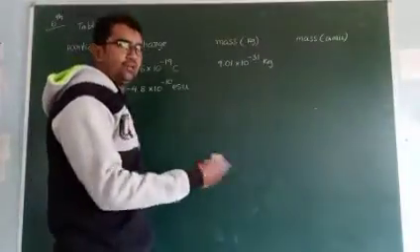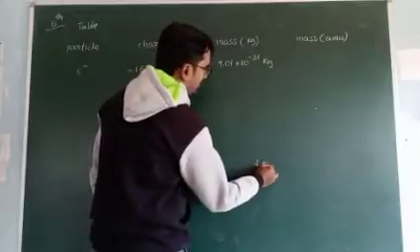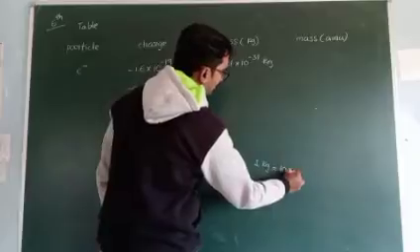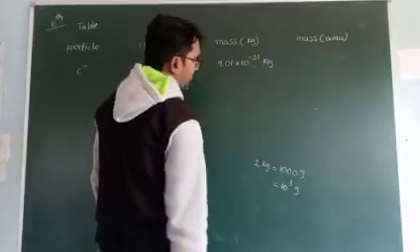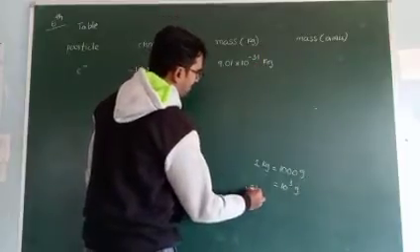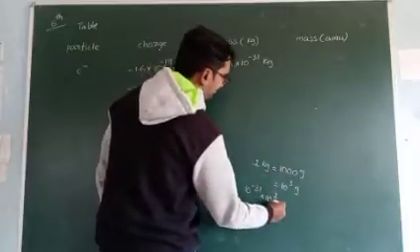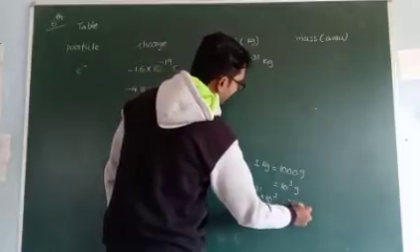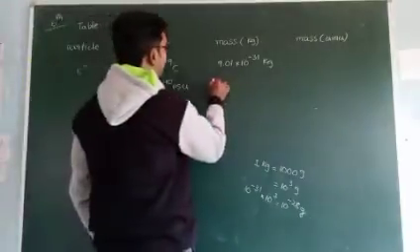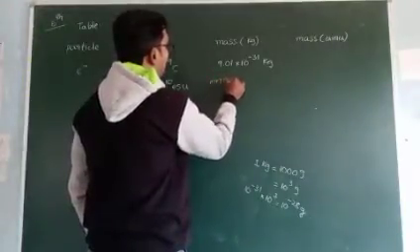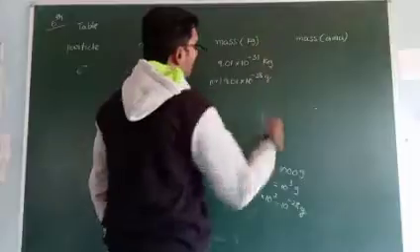We can convert this value into grams. 1 kg is equal to how many grams? 1 kg equals 1000 grams, which means 10 to the power of 3 grams. So multiplied with 10 to the power of 3, 10 to the power of minus 31 is already present, so minus 31 plus 3 gives 10 to the power of minus 28 grams. So we can write it like this: 9.01 into 10 to the power of minus 28 grams.